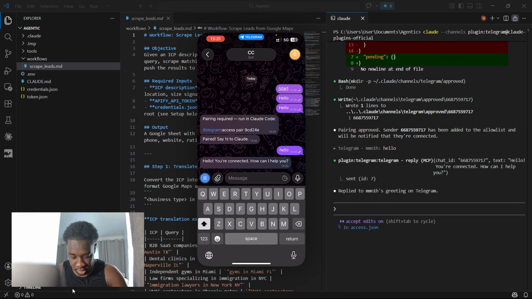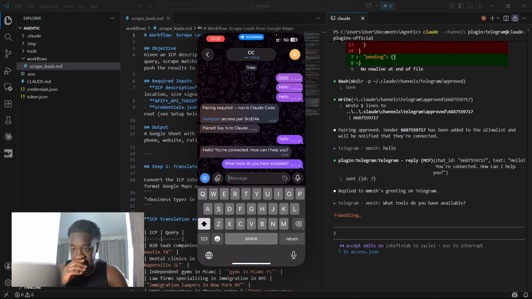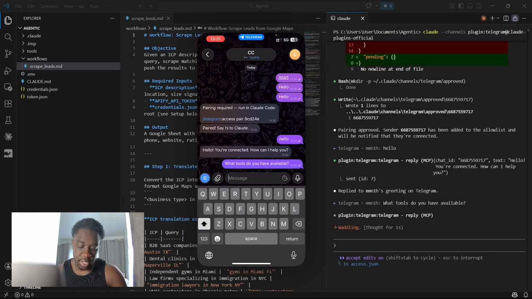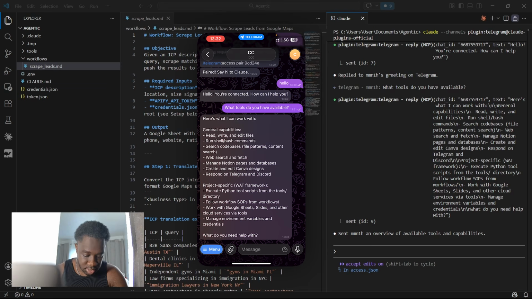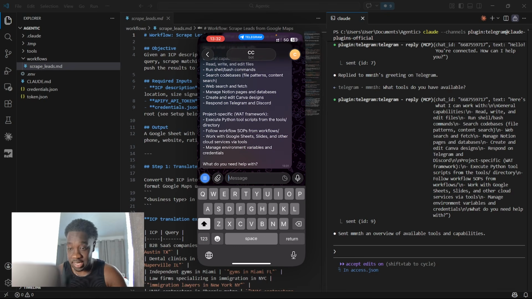So in Telegram, if I ask it, what tools do you have available? The message is going to get sent into the desktop. And then Claude Code's obviously going to come up with a response, and it's going to send whatever response it gets back into Telegram. And then, yeah, we can see that we've got, for example, execute Python tool script from the tools directory, follow workflow SOPs, whatever.